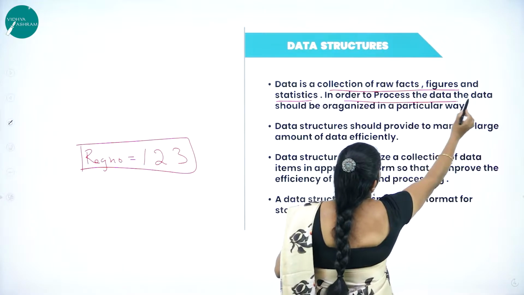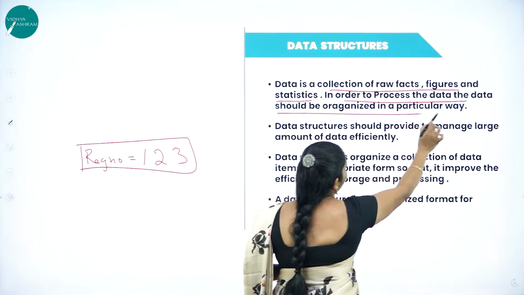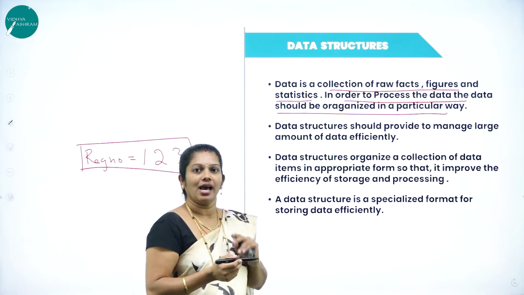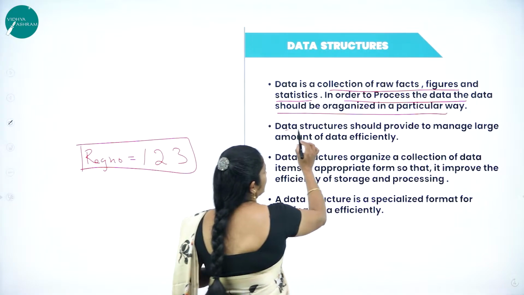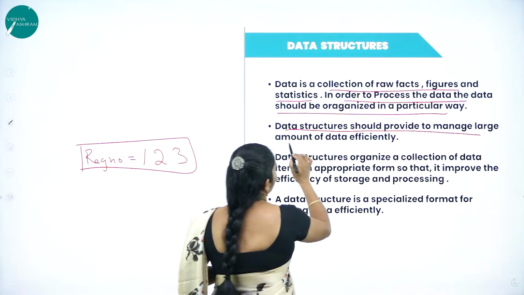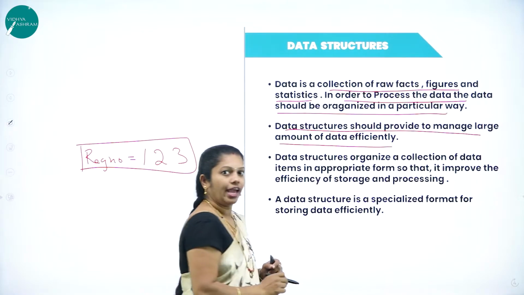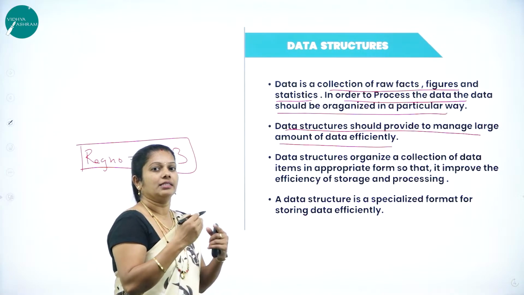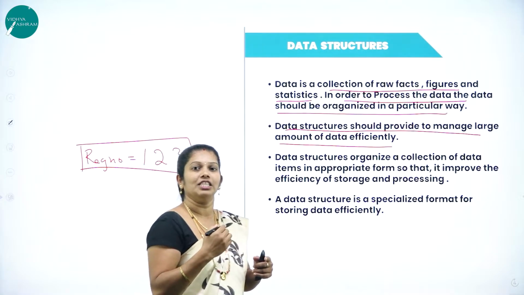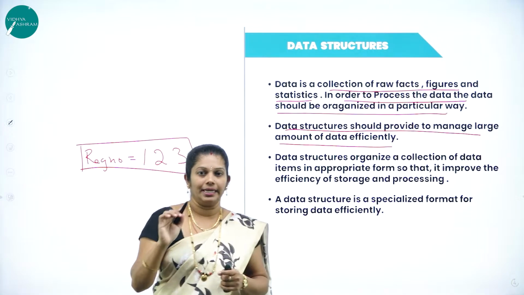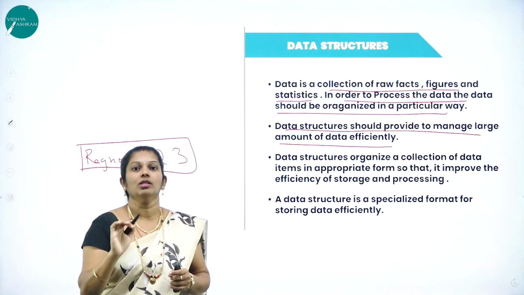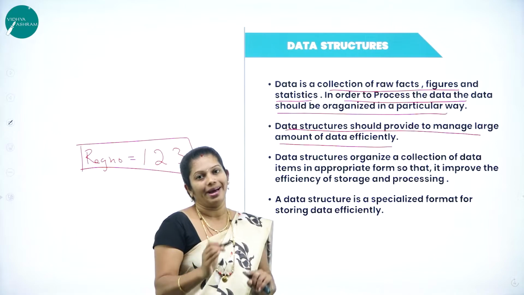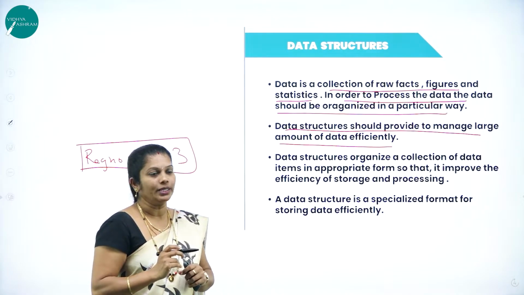In order to process it, the data should be organized in a particular, systematic manner. The data structure should help manage large amounts of data efficiently. If we have a data structure, then I can manage all the data in a systematic manner. Data structure mainly deals with how data are stored, where they are stored, how to create and how to manage them.